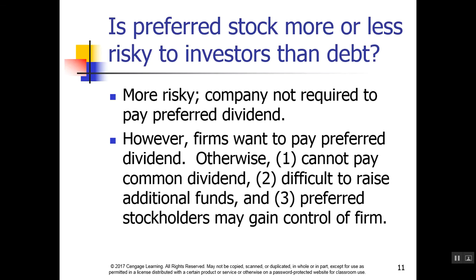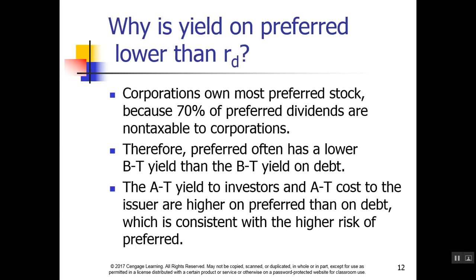Is preferred stock more or less risky to investors than debt? Typically, it's more risky because the company is not required to pay dividends. However, the firm does want to pay dividends because there are serious consequences if they don't. Why is the yield on preferred stock lower than the rate?